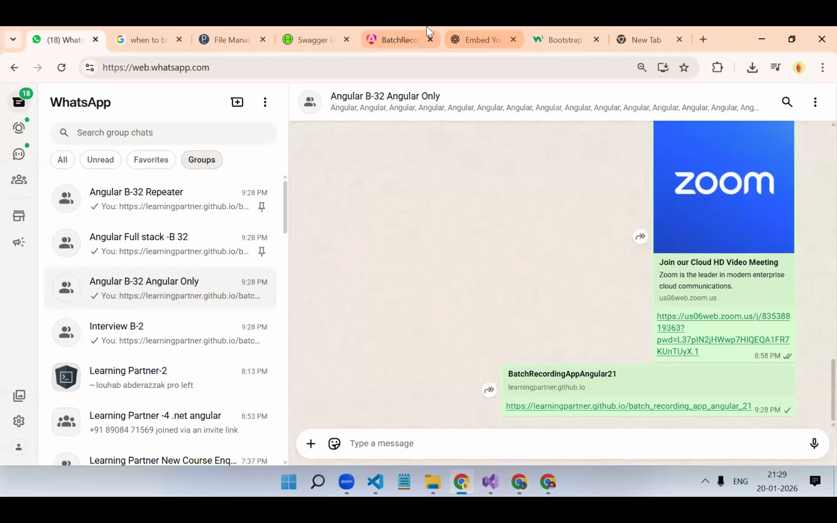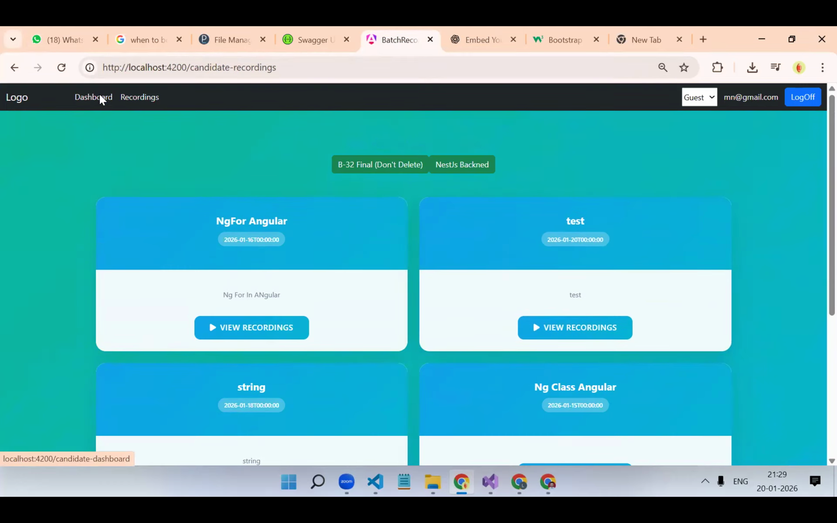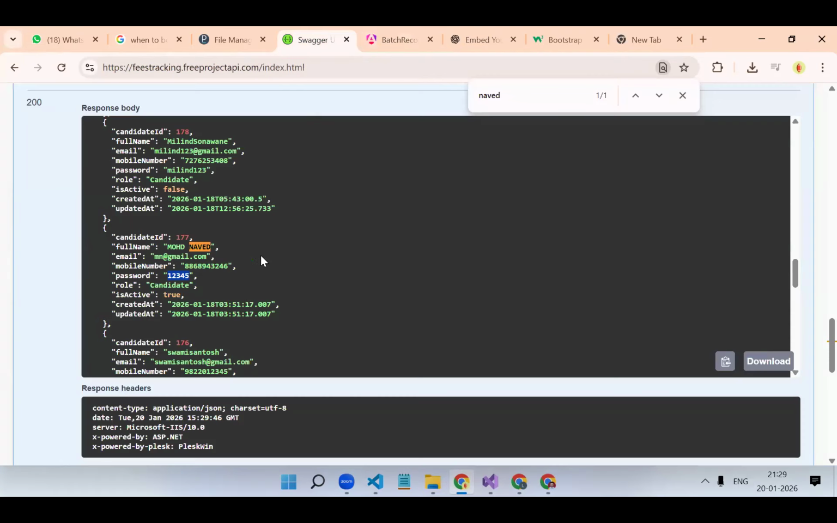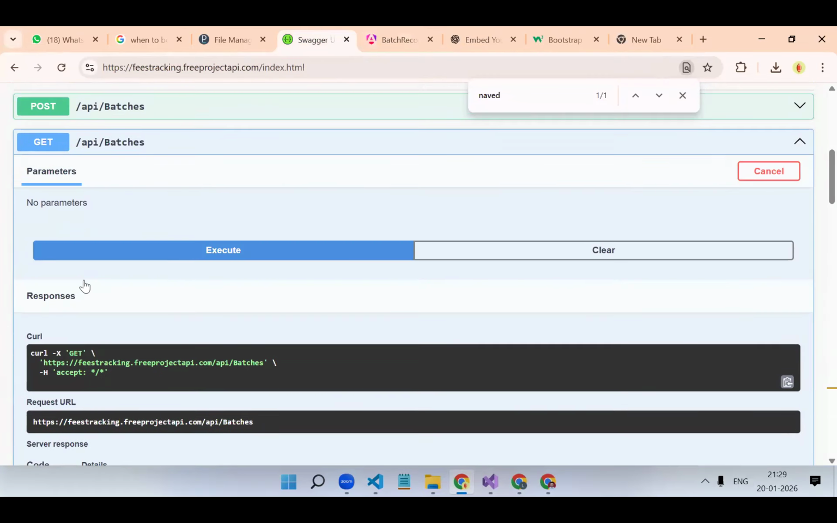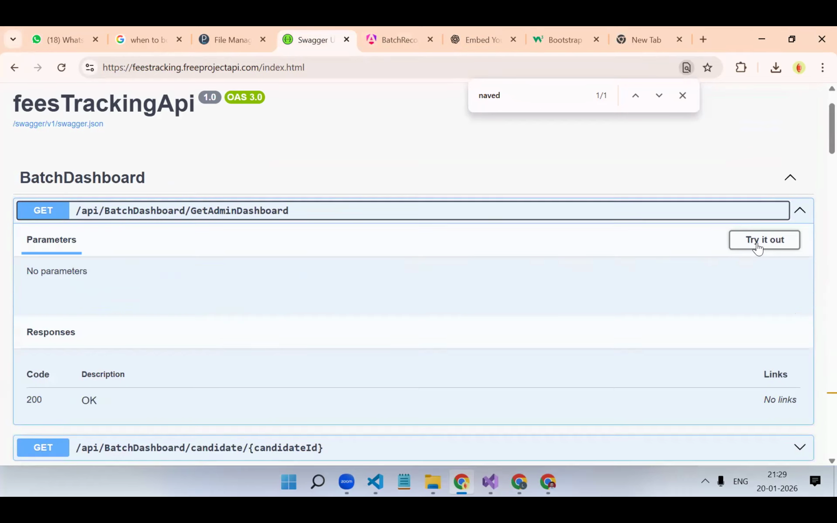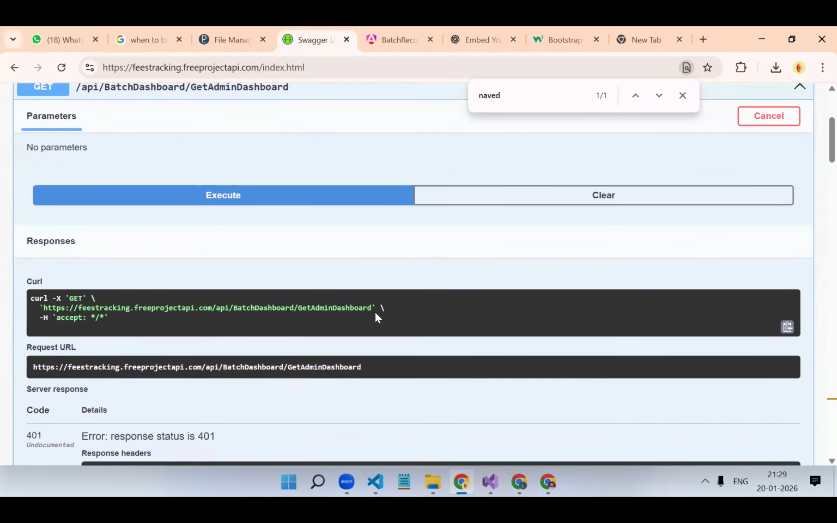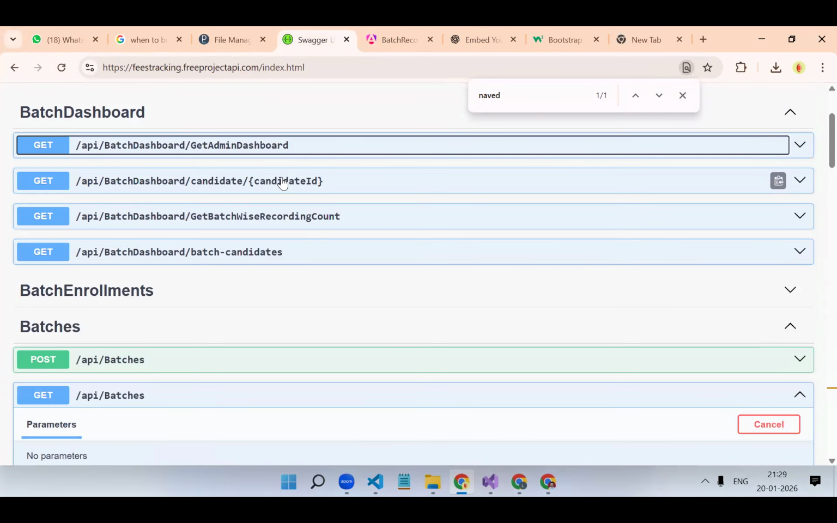Fine. Okay, what else was remaining? We completed, right? Dashboard is remaining. Dashboard you can implement with just a normal GET API, and whatever data you get, you have to display. Oh my God, now all the APIs are authenticated.